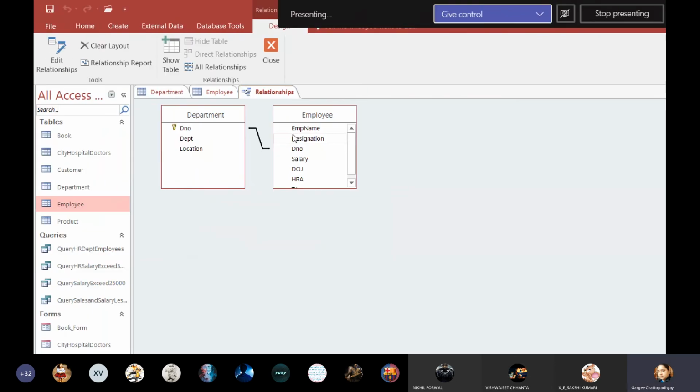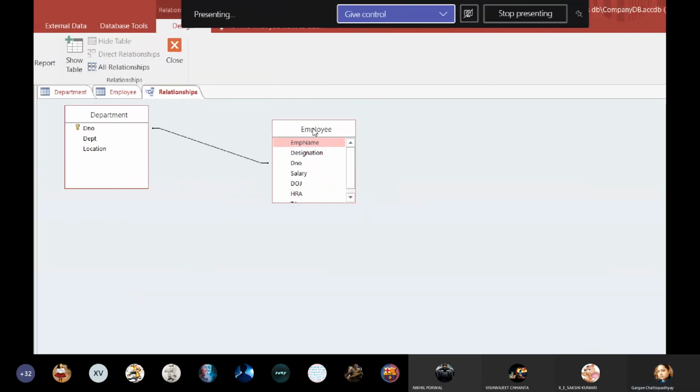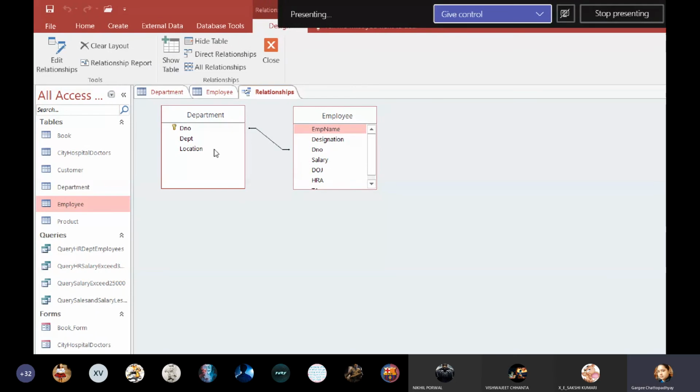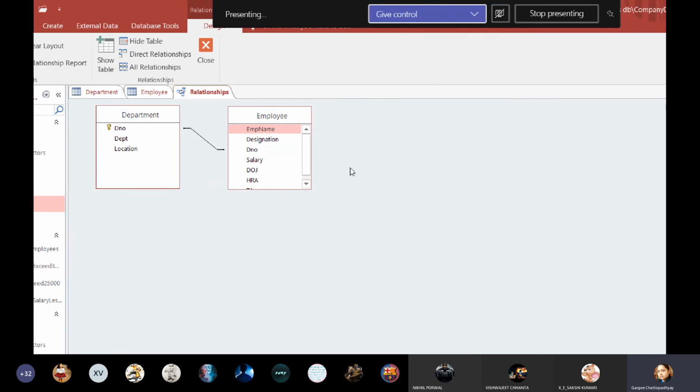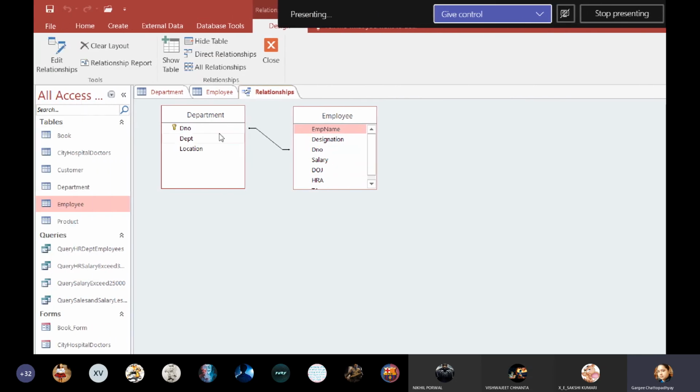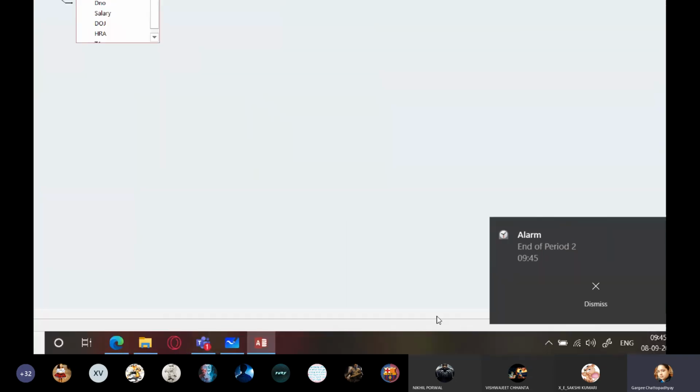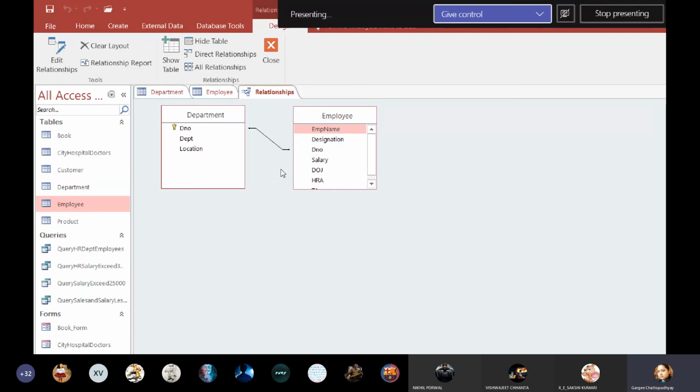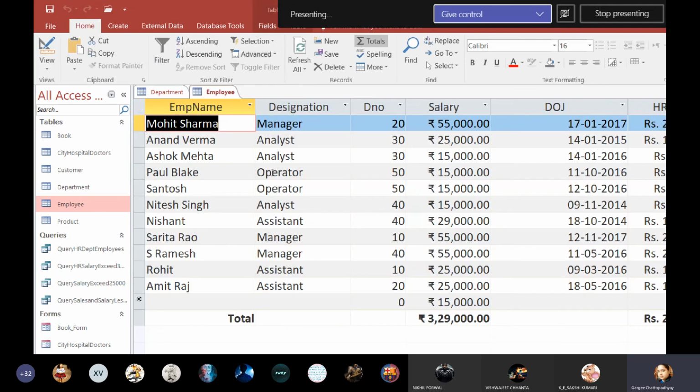Click on create, and the moment you click on create, you can see a small thread tethering these two tables. Can you see this? A relationship has been created between the two. Okay, you have married the two. Understood? So this is how you have connected these two tables. Now you will save this and click on close.